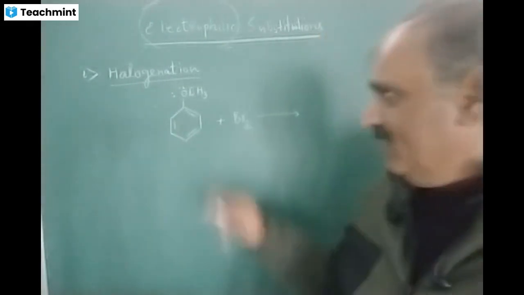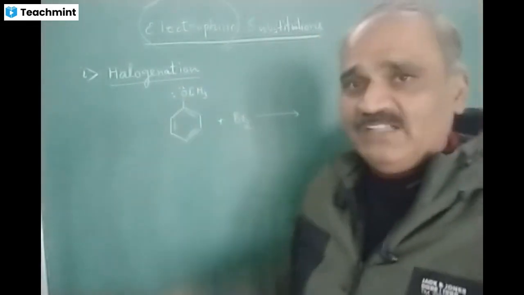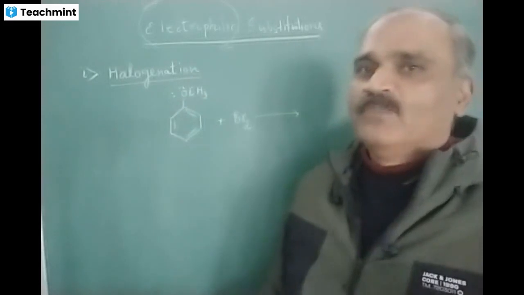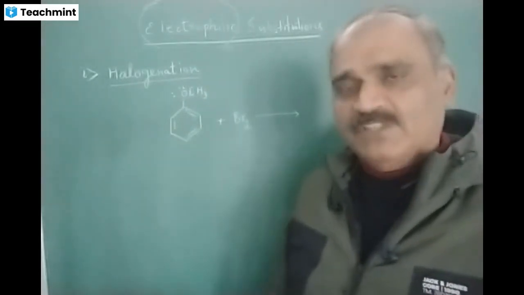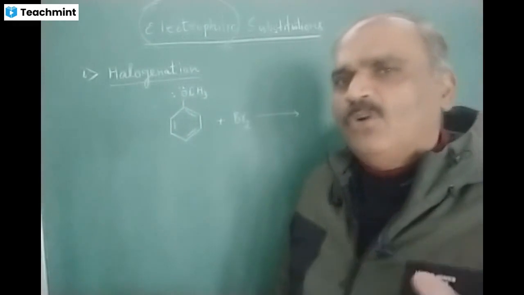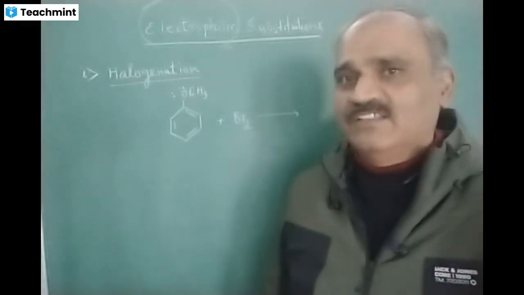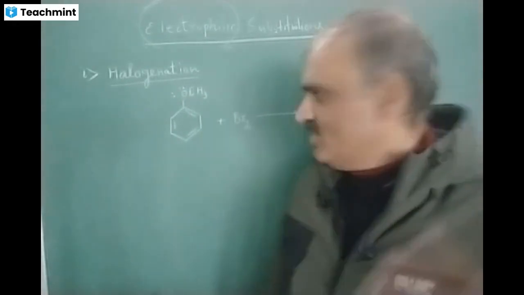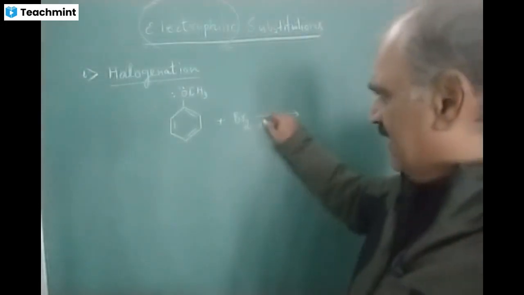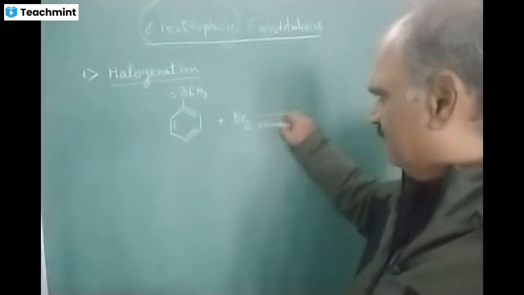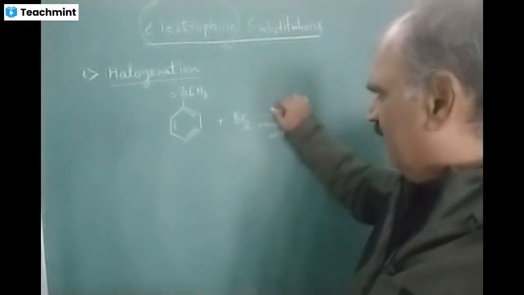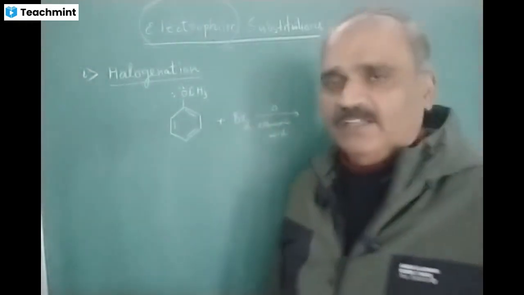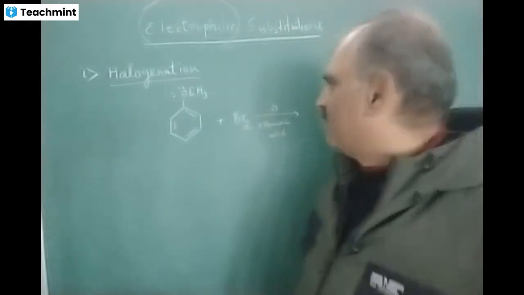Okay. And here, because this methoxy group is an activating group, it has increased the reactivity of this benzene ring. So no FeBr3 catalyst is required even. The reaction takes place in the presence of ethanoic acid. So you can even skip FeBr3 in this case.